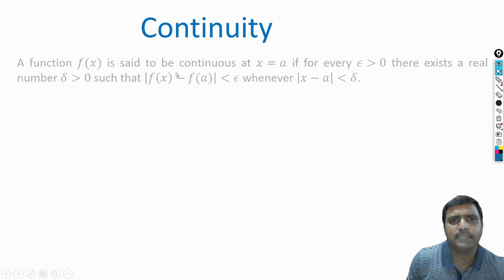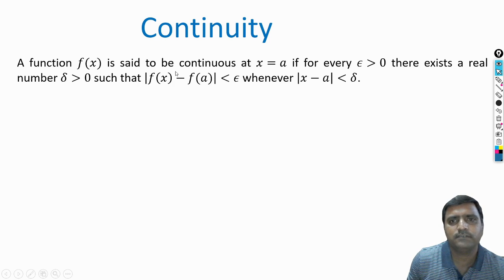But actually, what is the meaning when you say a function is continuous at some point x equal to a? This is the definition.